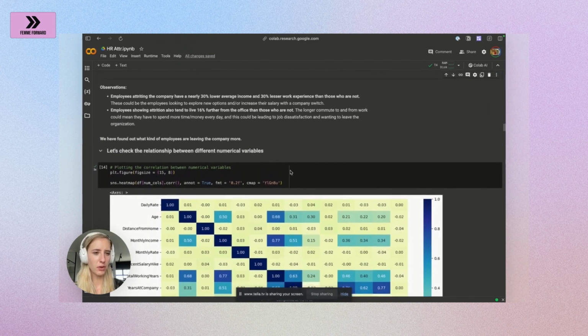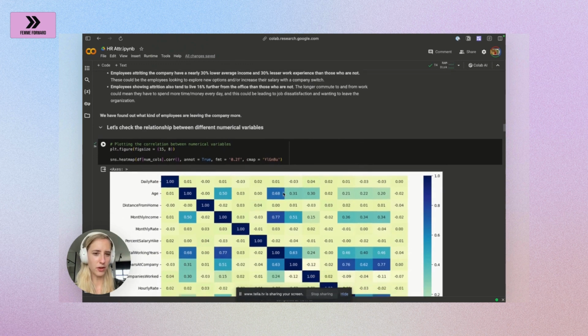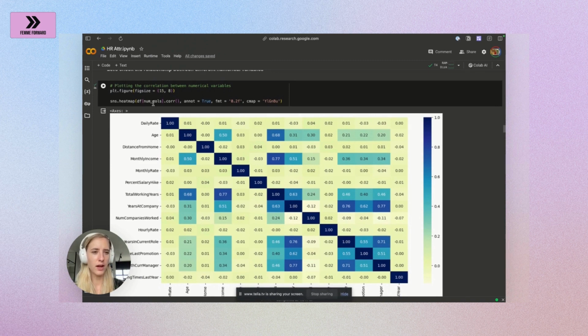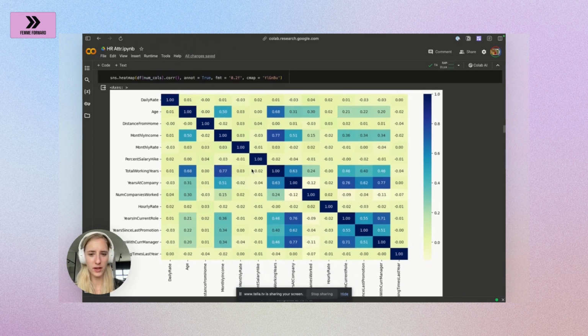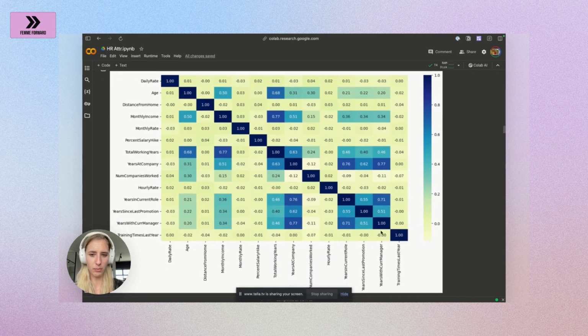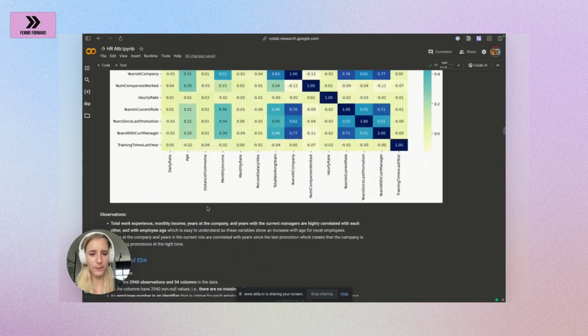What we also want to do is understand the relationship between different numerical values. So here I'm just using a heat map from Seaborn to plot the numerical columns. What we can see here is, remember, higher correlation is what we are looking into. For example, years with current manager seems to be highly correlated with years in current role, which means that employees tend to stick with the current manager a lot, and then also apparently do not switch roles a lot. So that's something the company could potentially look into.